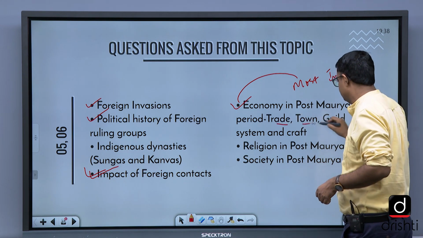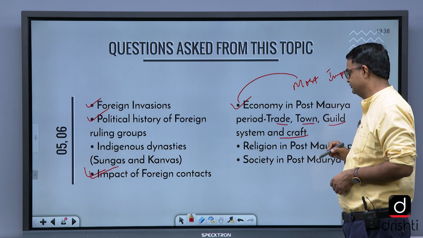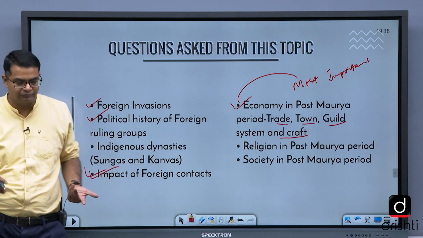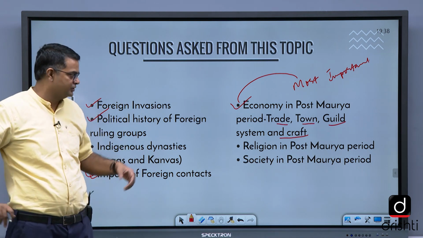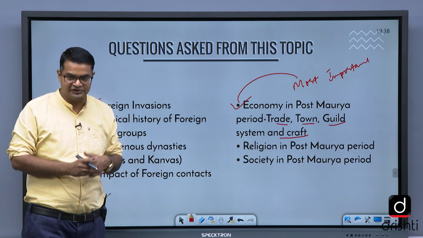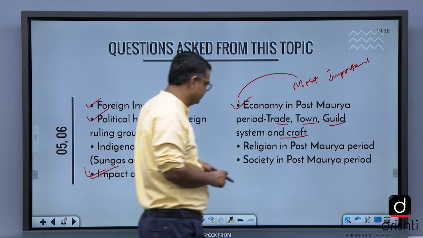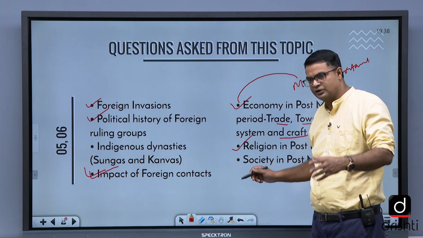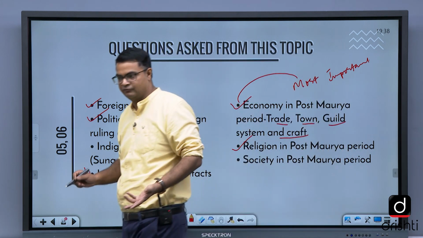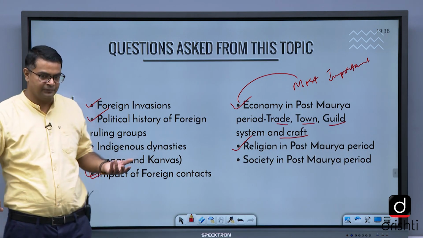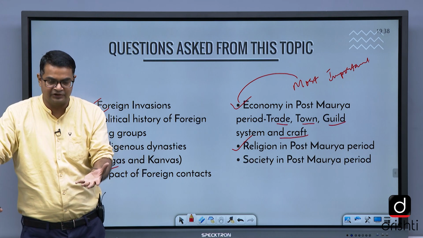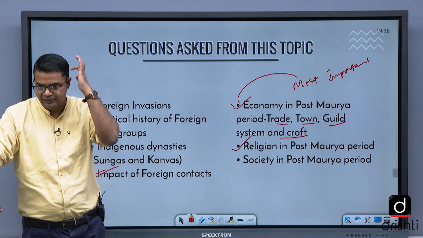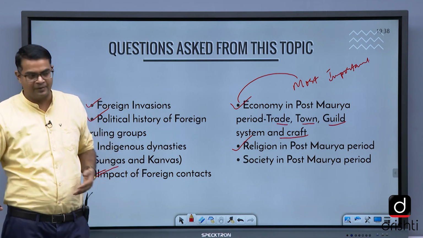That is trade, town and guild system and craft, these kinds of things. Religion in post Maurya, Bhagavatism, and the division in Buddhism, that is the rise of Mahayana Buddhism, in which Buddha was considered as God and he was worshipped, his image was worshipped. So this is also important here. Society in post Maurya period, the new element in society like Vratya Kshatriya was introduced when the foreign ruling groups came to India, and they were not clubbed in the Brahmanical order.